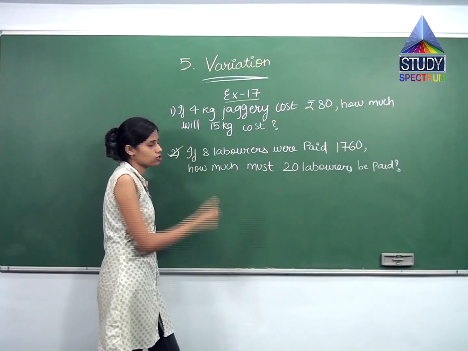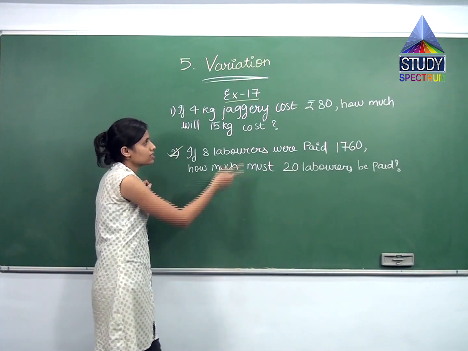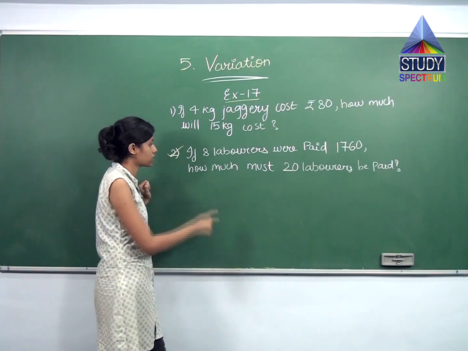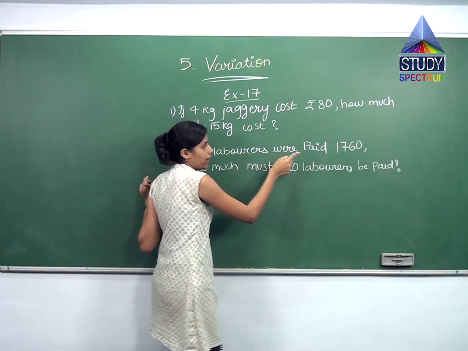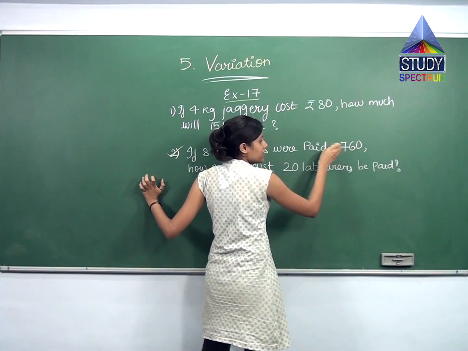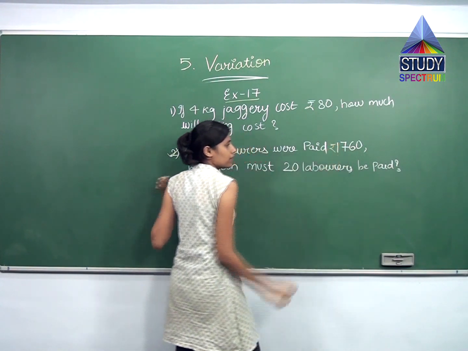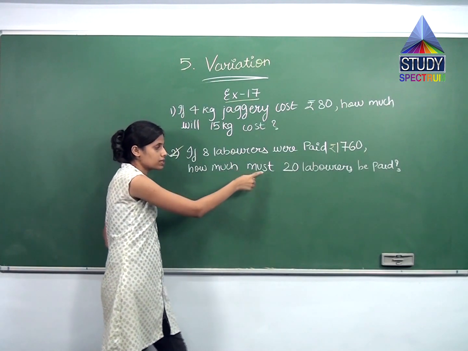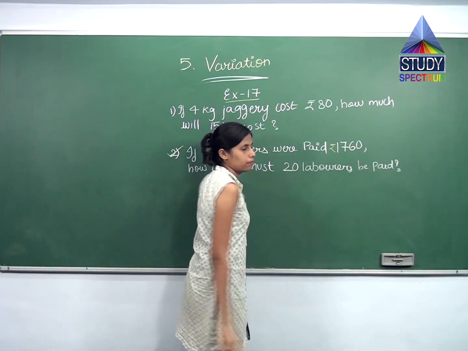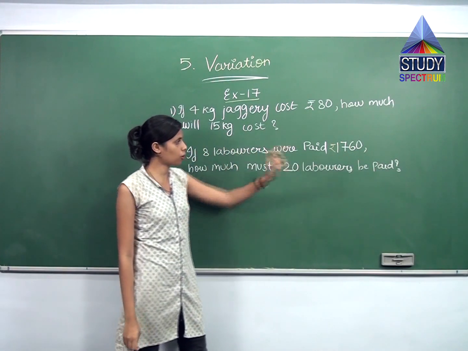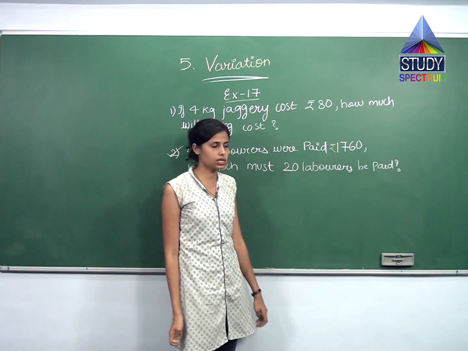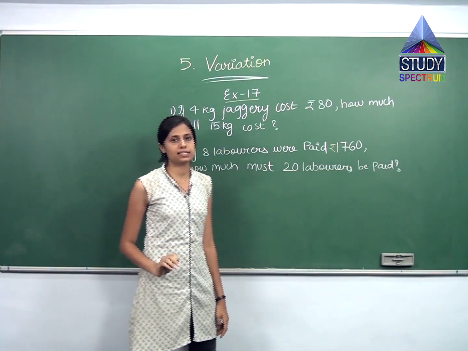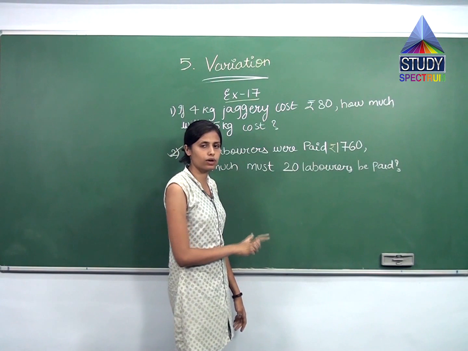Now we will start with the next question. Question number 2. This is same as the previous question. Direct variation between the numbers. If 8 laborers were paid rupees 1760, how much must 20 laborers be paid? They are asking that if we pay 8 laborers 1760 rupees, then how much should we pay 20 laborers? Assuming that the rate is the same, they are paid on equal rate, right?